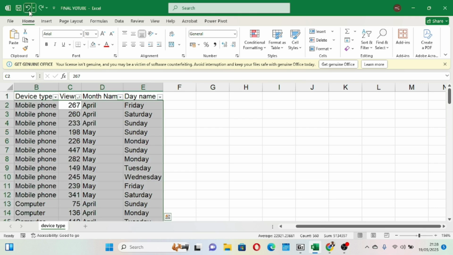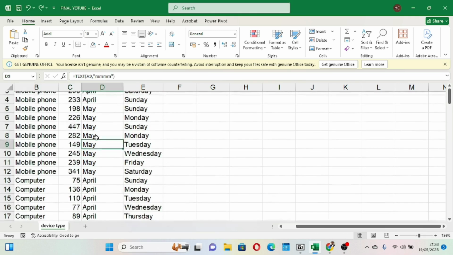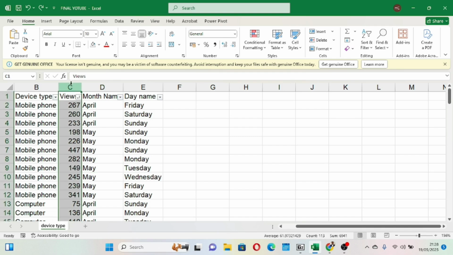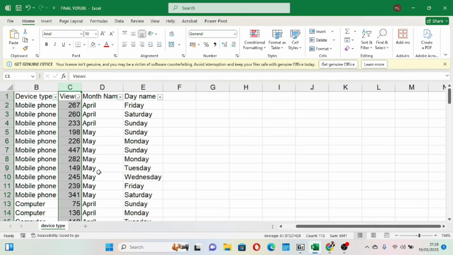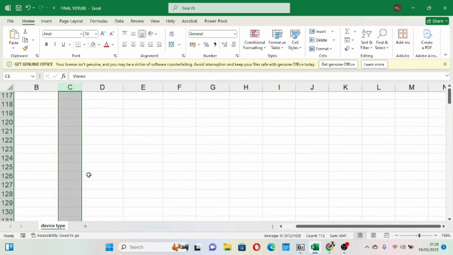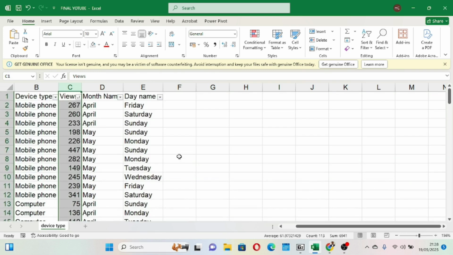If I just go to this arrow and click, it takes us back to our original format. So if I copy that, select that cell, and come here and choose clear rules, it has cleared every rule that is there. Okay, the conditional formatting rule has been cleared.